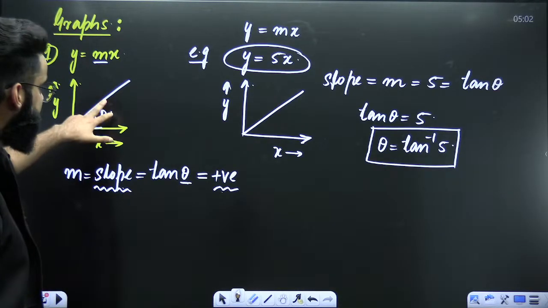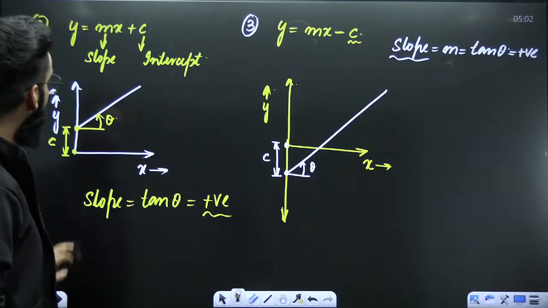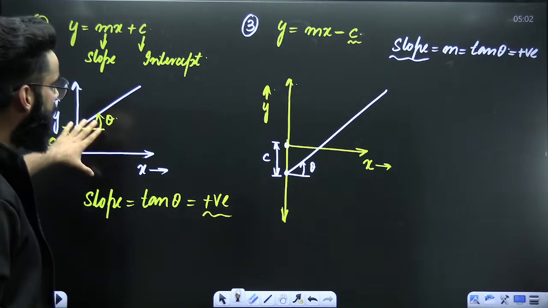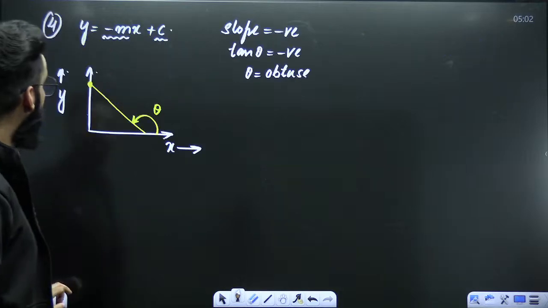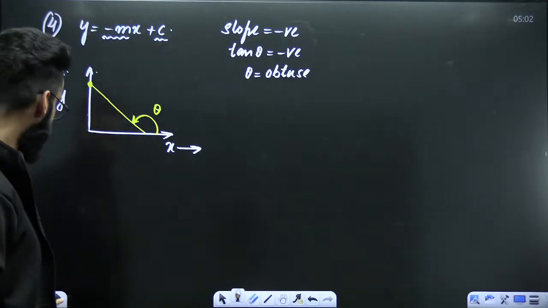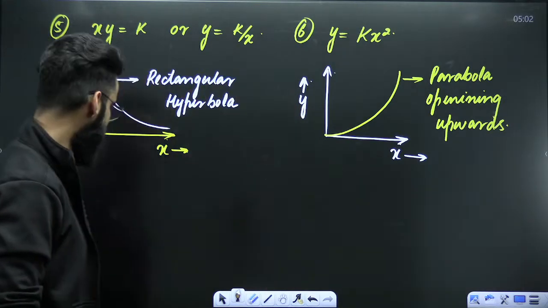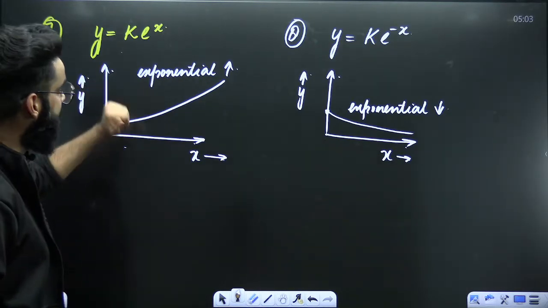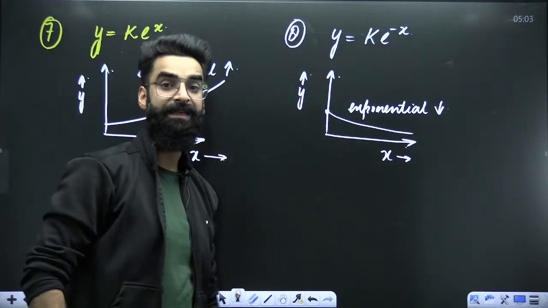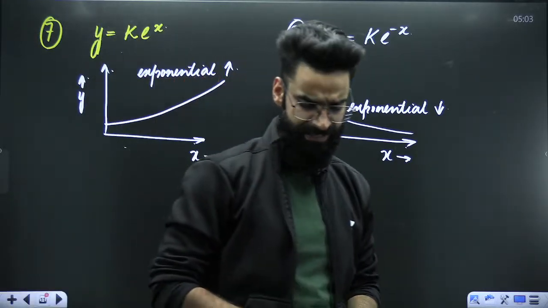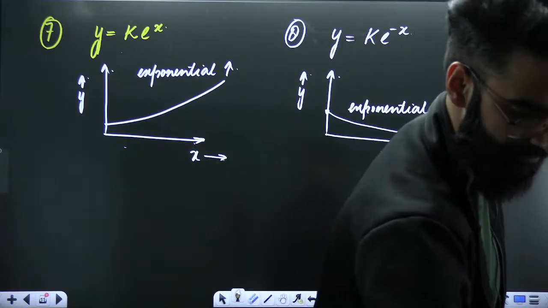Starting with y equals mx, a straight line passing through the origin. Then y equals mx plus c, y equals mx minus c, and y equals minus mx plus c. Then you have xy equals k, y equals kx squared, and y equals k e raised to the power x, and y equals k e raised to the power minus x. These were some important graphs which we need in this chapter.